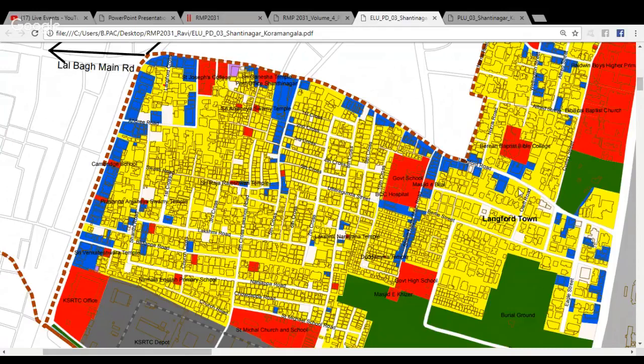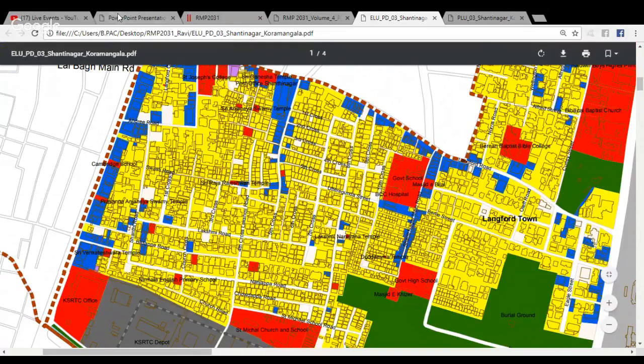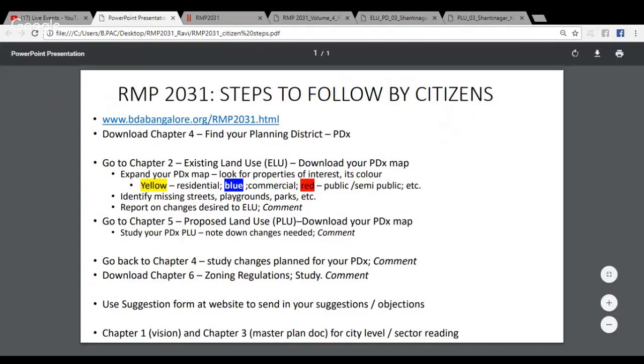The other thing, for example, we have something here shown as a burial ground. There's a part of the burial ground which actually is a playground, and that needs to be demarcated separately. So these are the kind of things that one can do with the existing land use, which is available in Chapter 2. Now, once you have noted the changes in terms of missing streets or missing properties, playgrounds, parks which have not been identified, or colors that are not okay, one can then move on to Chapter 5.